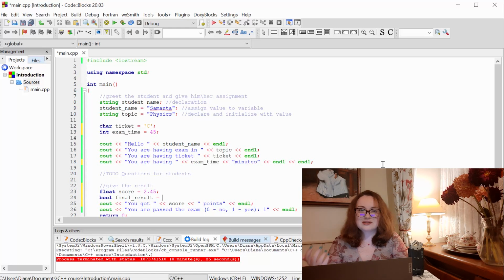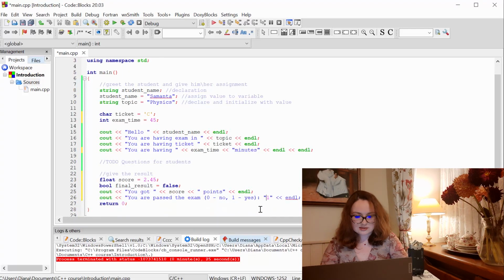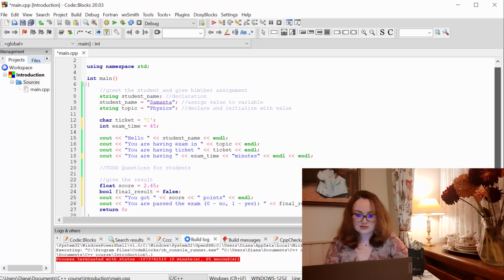So passed exam is true or false. So I'm going to use a bool variable final result to tell my student if he or she passed the exam or not. I think 2.45 is a very low score, so I will initialize my variable with 0, or you can also initialize it with false, which is the same for a bool variable. And here, once again, I will split my string. Okay, now let's see the result.